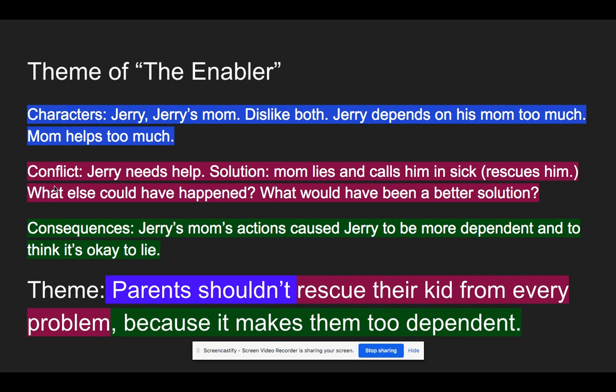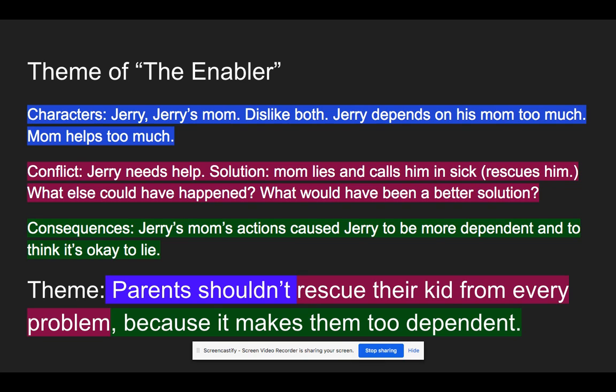Now, the characters are pretty simple because there's only two. There's Jerry and there's Jerry's mom. And we're supposed to think about which characters are good characters and which are bad characters. And that's pretty easy too, because in that story, neither one of those characters were really good. They were both fairly dislikable. Okay. Jerry was dislikable because he depended on his mom too much. Okay. He couldn't do things for himself.